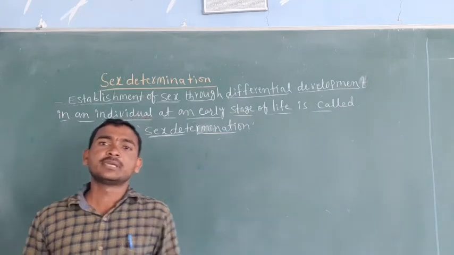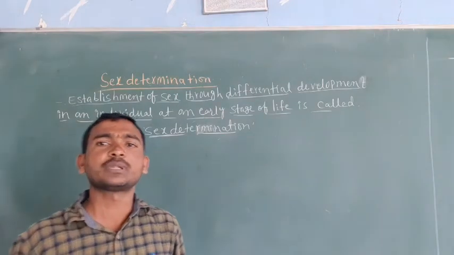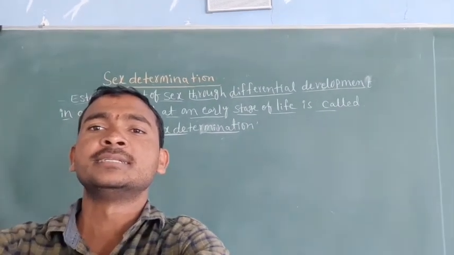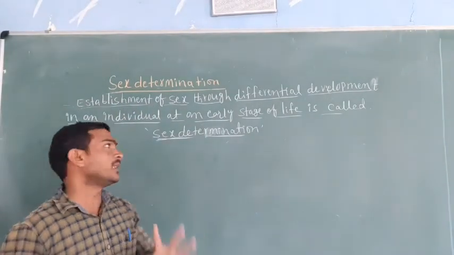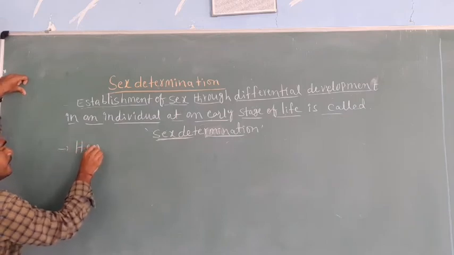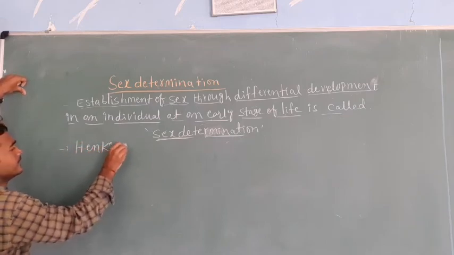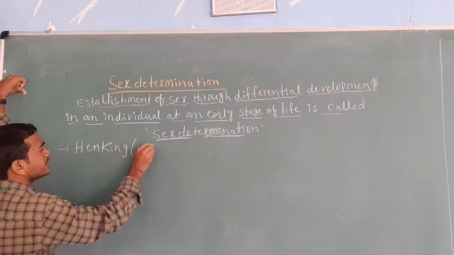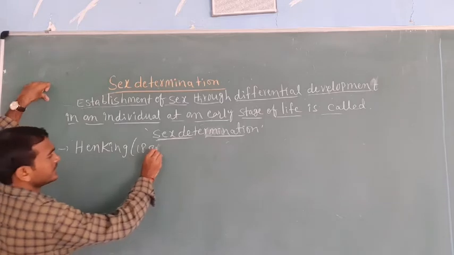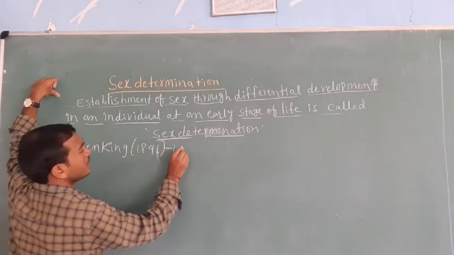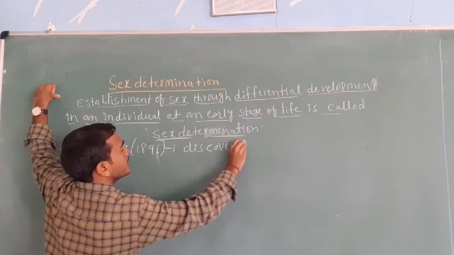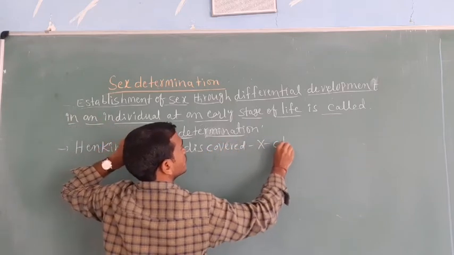In sex determination, the chromosomes play a very important role. According to one of the scientists, Henking, in the year 1891, he discovered the X chromosome.